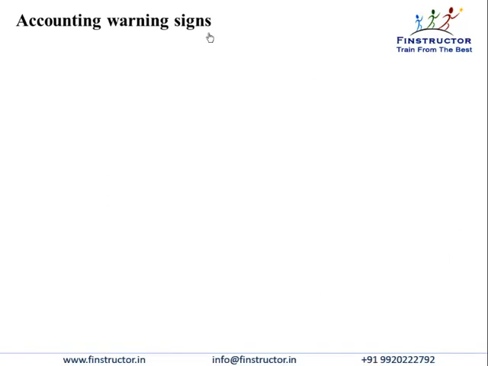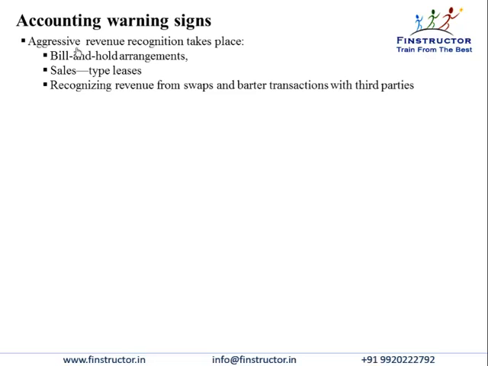So what are the warning signs in the reported accounts that should make an analyst wary of earnings manipulation or fraud? First would be to see if aggressive revenue recognition takes place. For example, there are bill and hold arrangements whereby the company bills and recognizes revenue before the product has been shipped or delivered, so the firm is still holding it. If there are too many sales type leases where as a lessor the company is recognizing a lot of upfront profit, if you see that significant revenue is coming from swaps and barter transactions with third parties, then all these would be indicative of aggressive revenue recognition and possibly low quality earnings.